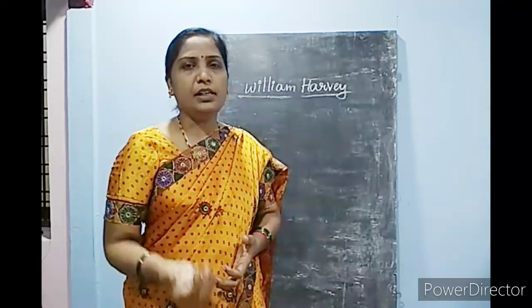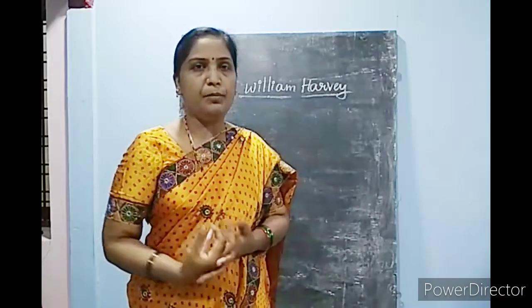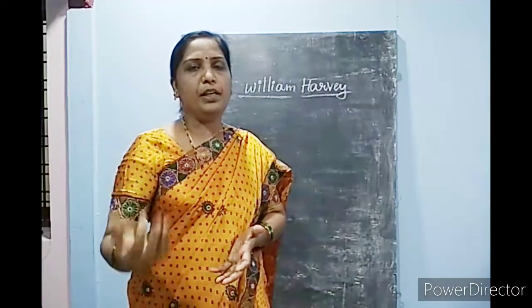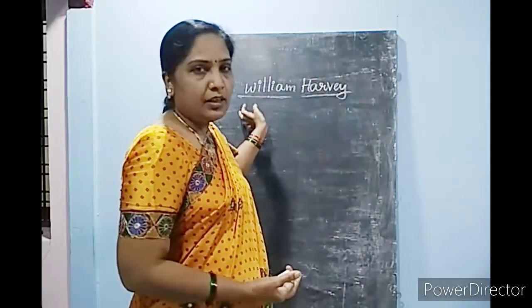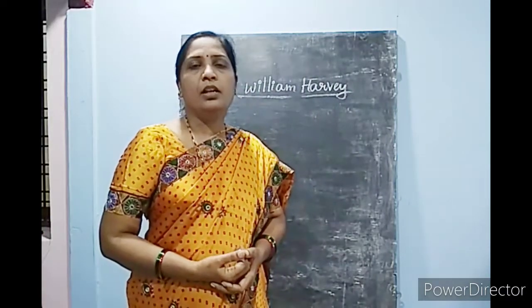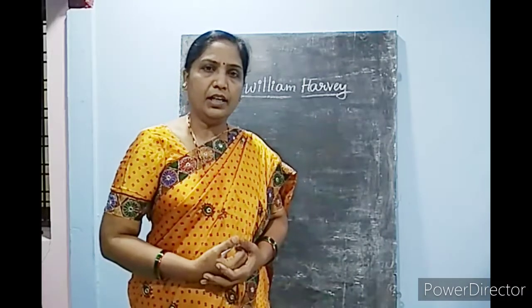And you learnt in last class from which chamber to which chamber blood is transported, and where impure blood goes for purification. These were all clearly explained by William Harvey. And the next, one more scientist worked in this area.